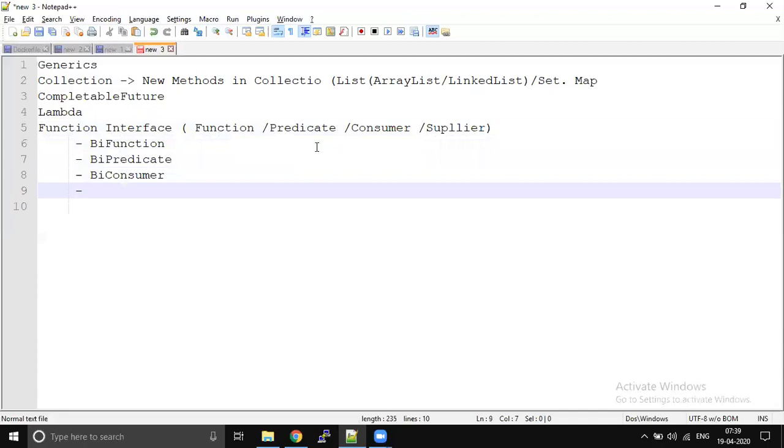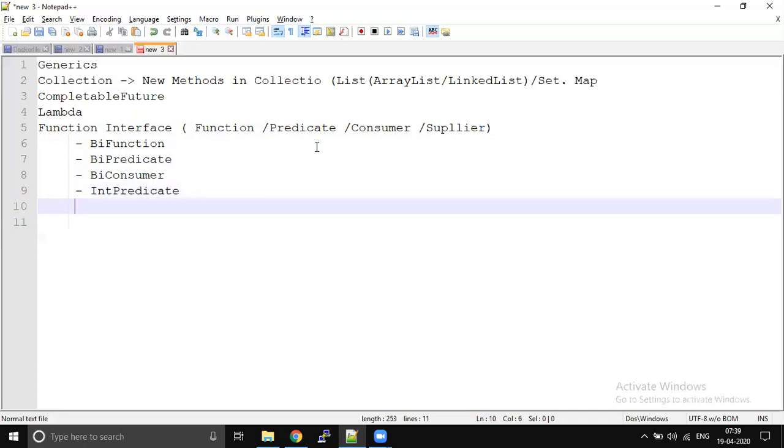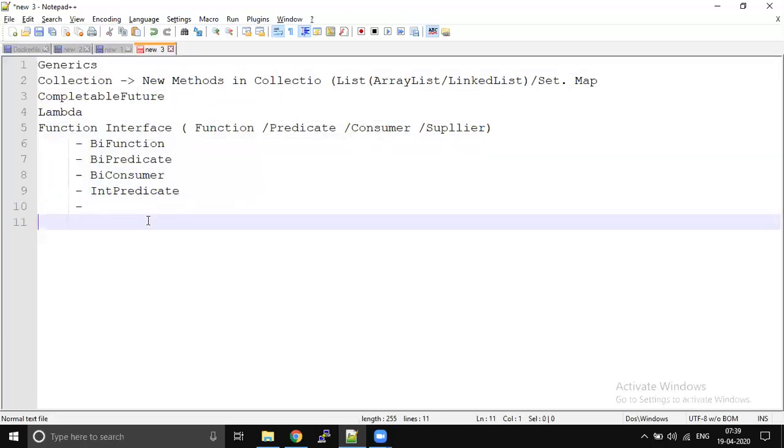Similarly, we also have IntPredicate. This is the primitive version of Predicate. So we don't need any boxing, auto boxing or auto unboxing. So just refresh on these topics.